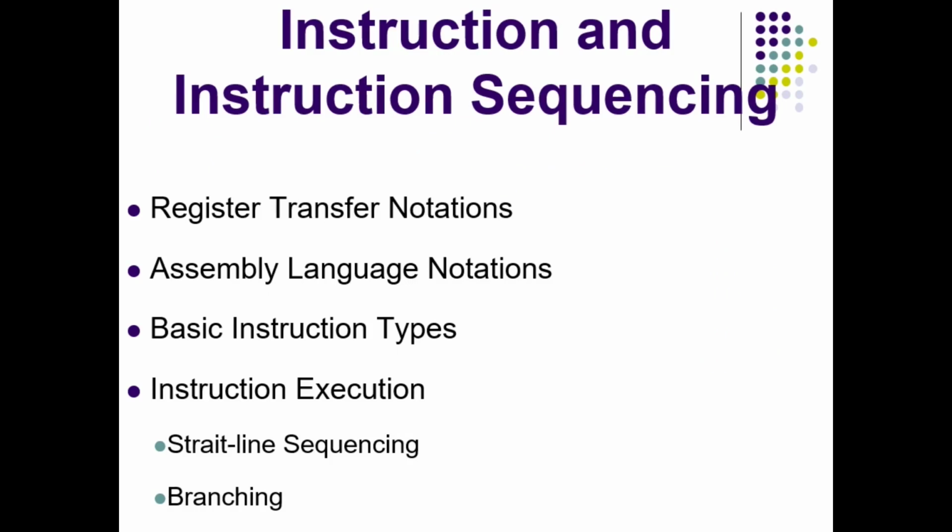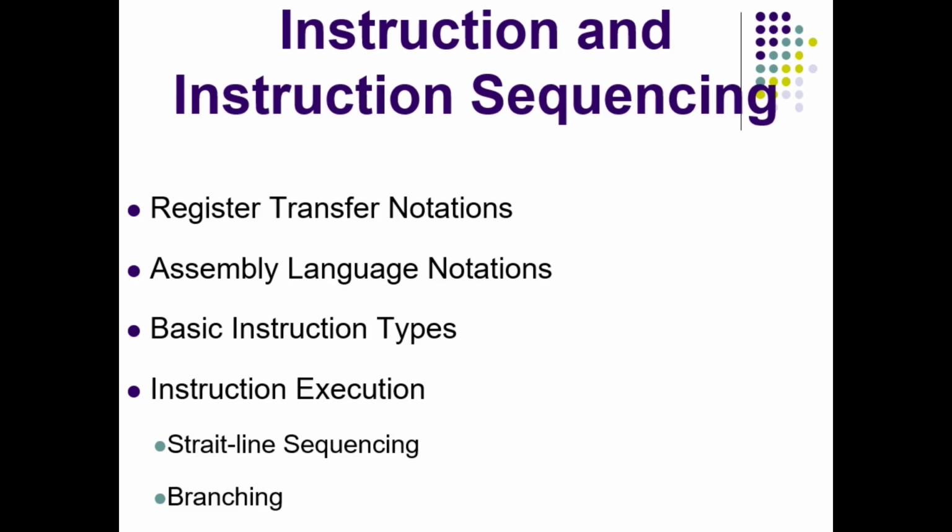First we study various notations about register data transfer between the registers and different notations we use in assembly language, so that we can understand very easily whenever we give examples of data transfer between registers or assembly language instructions. Also we study different types of instructions that are there in various processors, and finally we conclude the video by explaining how the program we write gets stored in the memory and what is the order of execution, nothing